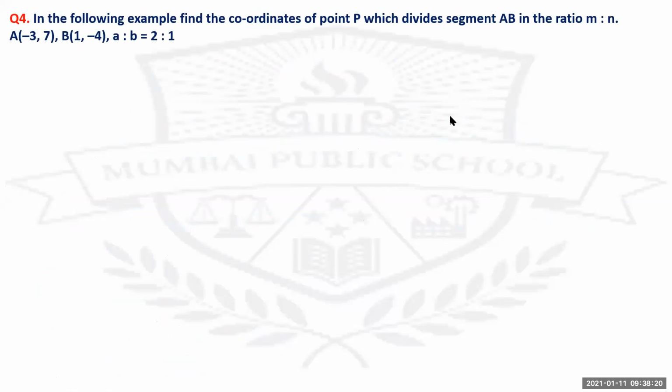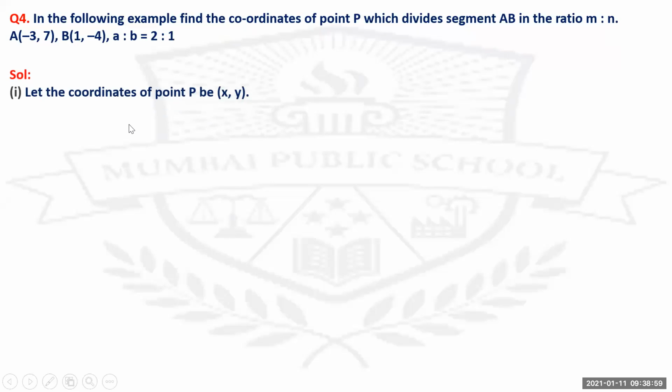And next, in the following example, find the coordinates of point P which divides segment AB in the ratio m is to n. Now check, you have to find the coordinates of point P which divides AB in the ratio m is to n. Understand? A is given to you as minus 3 comma 7, B is given to you as 1 comma minus 4, and the ratio is given to you as 2 is to 1. So all this is already given to you. Which formula are you going to apply? You are going to apply the section formula.